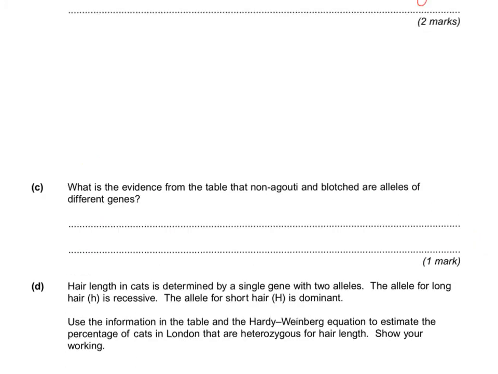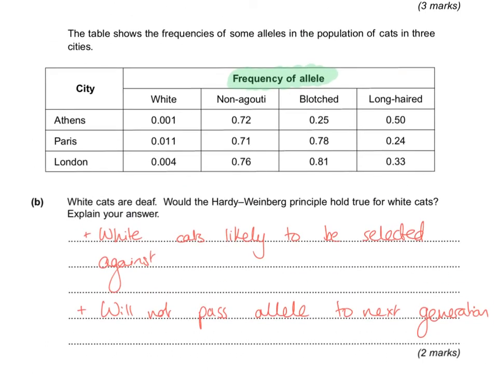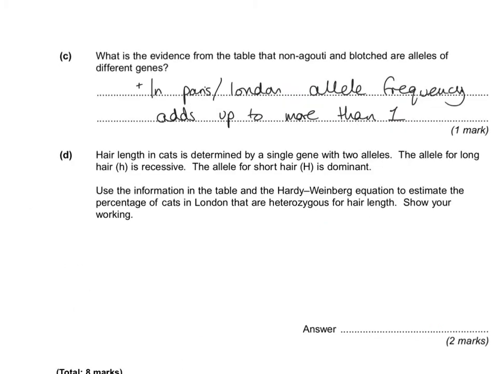Question C, what's the evidence from the table that non-agouti and blotched alleles are different genes? Okay, if we're thinking about alleles as different genes, remember Hardy-Weinberg is only for when you've got 2 alleles for a single gene. So that means that the frequency, if you add them together, should add up to 1. If we look at, for example, Paris, 0.71 plus 0.78 adds up to more than 1, which means that they cannot be the same gene. And there's your mark scheme point.